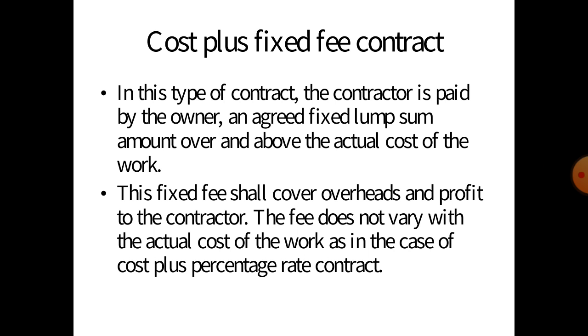This fixed fee covers overhead and profit to the contractor, so the fee does not vary with the actual cost of the work, as it does in the cost plus percentage rate contract.